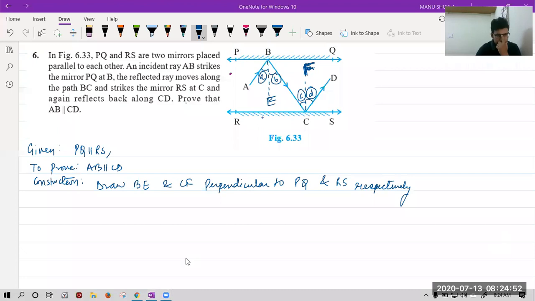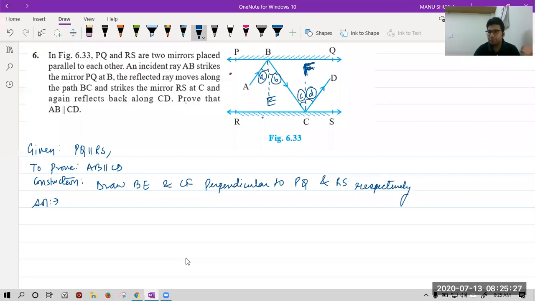Let's see now. Solution. First thing, can I say that BE is parallel to CF? All of you, can I say BE is parallel to CF? Both are normals. Can we say BE is parallel to CF? Why can we say that? What is the reason? Tell me the reason.